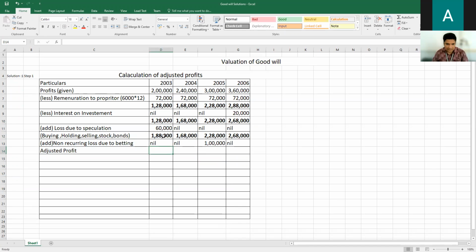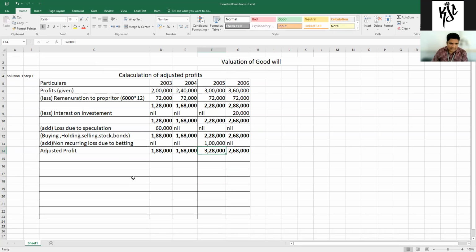So here again, 1,68,000 you will get. Same total, I will copy and paste here. So 2,28,000 minus 1 lakh, you will get 1,28,000. So you have to add now. 2,28,000 plus 1 lakh, in the sense 3,28,000. Again 2,68,000.